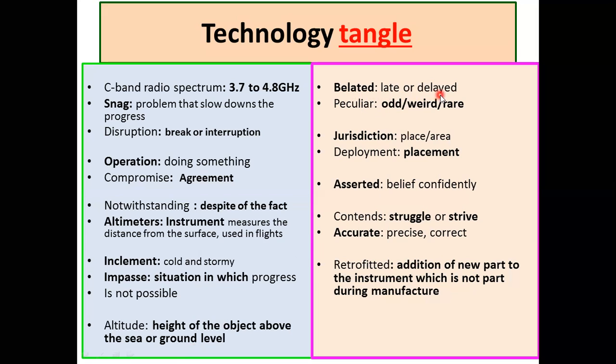Belated means late or delayed. Peculiar means very hard, weird or rare. Jurisdiction means place or area or boundaries. Deployment means placing. Deploying means placing someone for some purpose, like deploying the police for an emergency situation. Asserted means stated a belief confidently. Contends means struggles or strives. Accurate means precise or correct information.